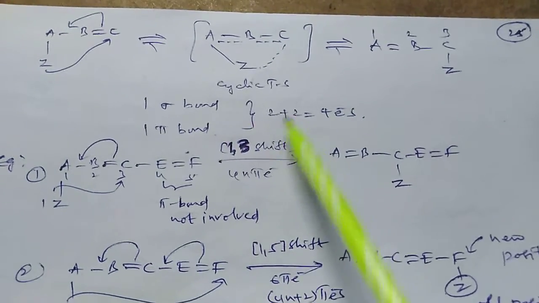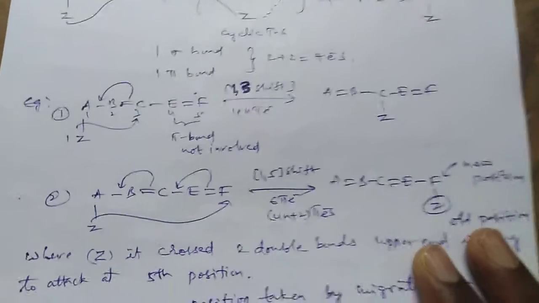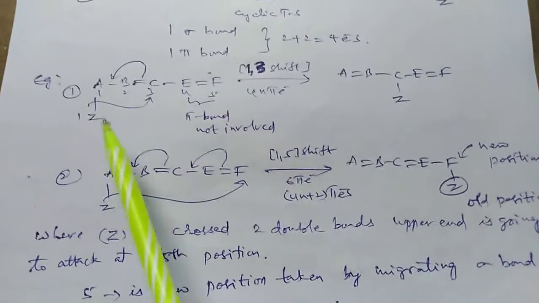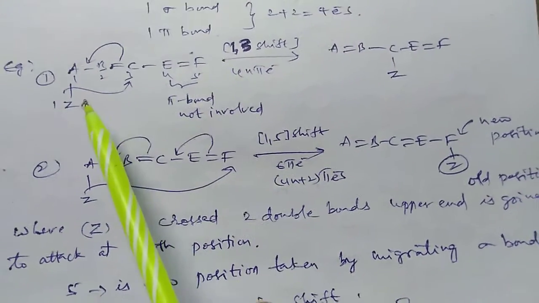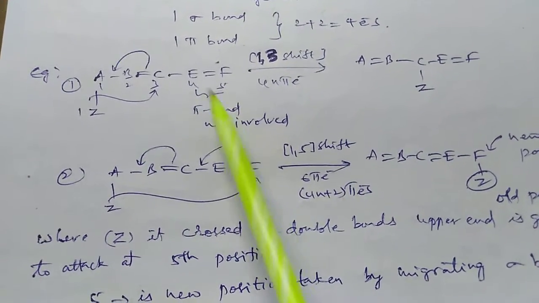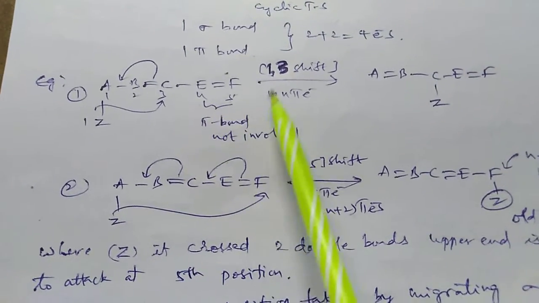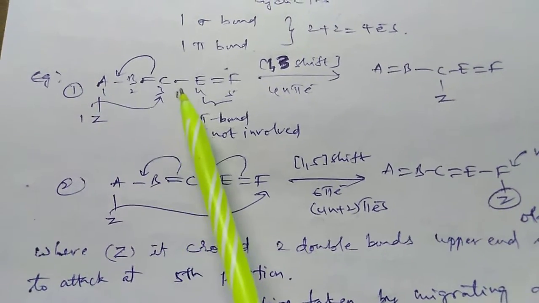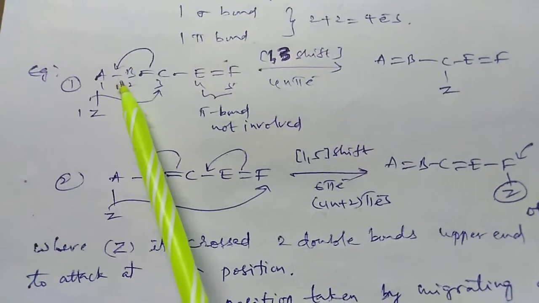Therefore, total 2 plus 2 is equal to 4 electrons are involved in the reaction. Now we are explaining another example. A, B double bond C, E double bond S, Z, where the pi bond is not involved in the rearrangement. This reaction also involves a 1,3 shift because of this group migrating from the first position to the third position, where the double bond shifts to the first position.